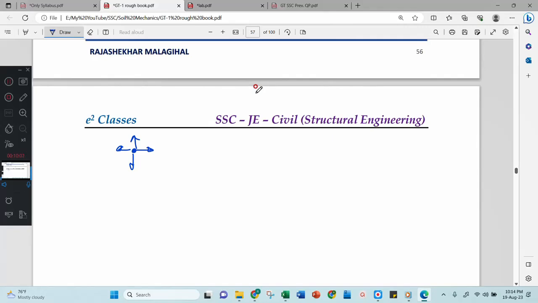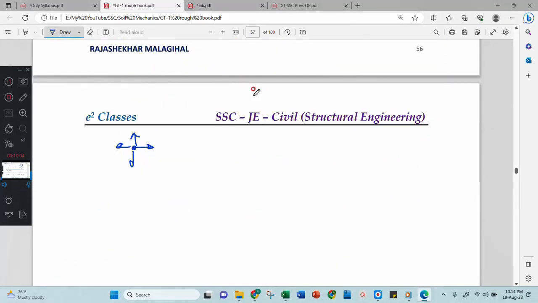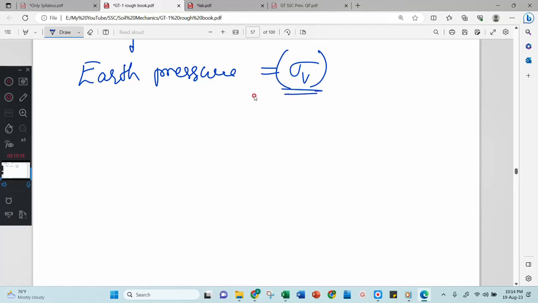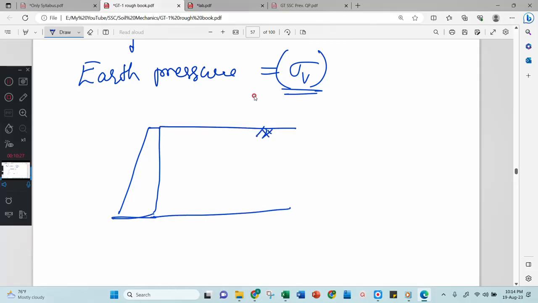But in soil mechanics, these two forces are different. That's why we have introduced earth pressure. The meaning of earth pressure is horizontal pressure. Now I have to establish a relation between this horizontal pressure and vertical pressure. For that, common sense says that if a retaining wall is like this, and this soil is here, then this soil will push the retaining wall away from the backfill. Now this retaining wall moves in this direction.